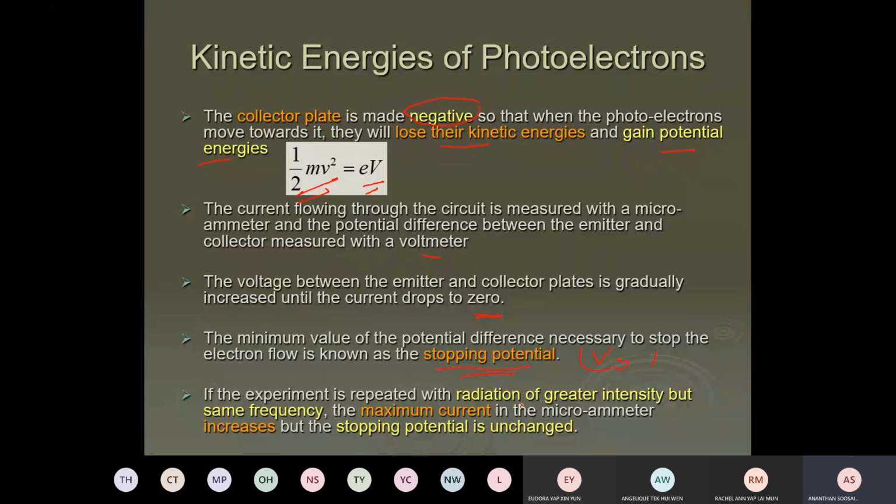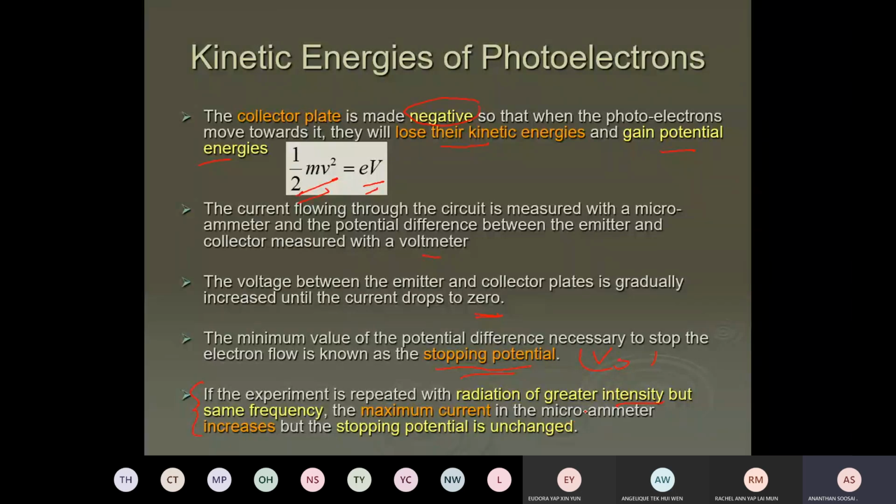The experiment is repeated with radiation of greater intensity, but the same frequency. This I haven't done yet. Okay, class, look at the last point. Last one I want to mention now. Okay, what will happen when the intensity is raised but the frequency is the same? The maximum current in the microammeter increases, but the stopping potential is unchanged. Why can this happen?